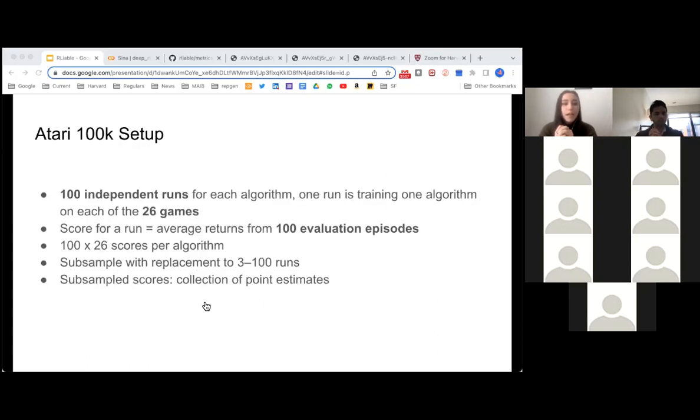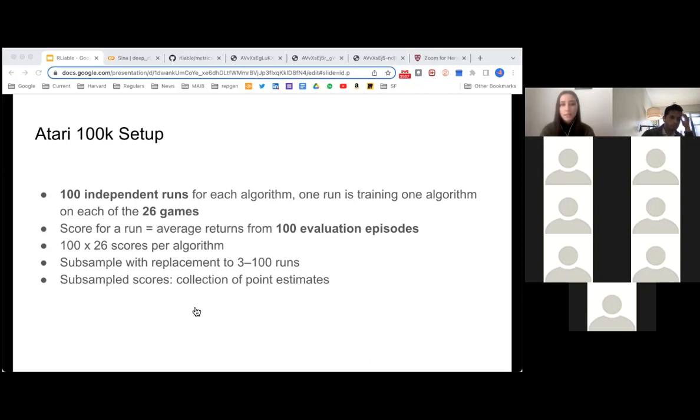And so we have 100 independent runs for each of the algorithms. One run is like training one algorithm on each of the 26 games. And for every one, we have a score, and that score is the average returns from 100 evaluation episodes. And so we have 100 times 26 scores per algorithm, and we subsample with replacement. That gives us a distribution of point estimates, and the authors compare that to the point estimates given in the papers.